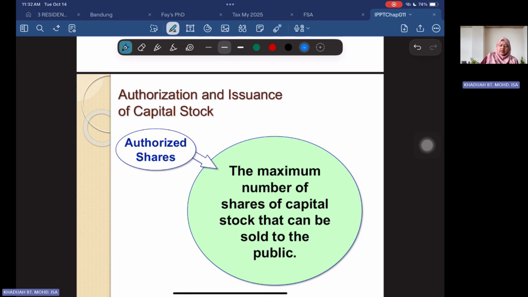One is what we call authorized share capital, number one. Authorized share capital means the maximum number of shares of capital that can be sold to the public. So these are the maximum number. So we've got authorized share capital.